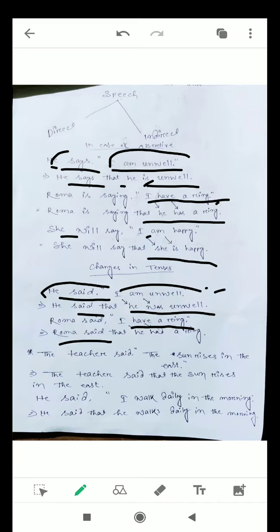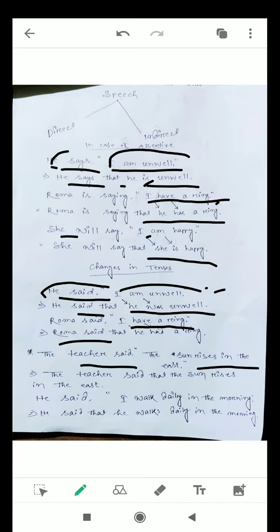The teacher said, the sun rises in the east. Here the reported speech is talking about universal truth. We cannot bring any sort of change here because it is universal truth and it is the law of Allah subhanahu wa ta'ala.